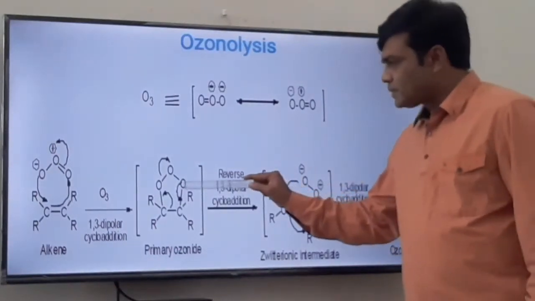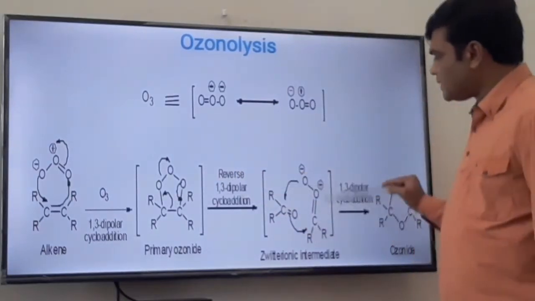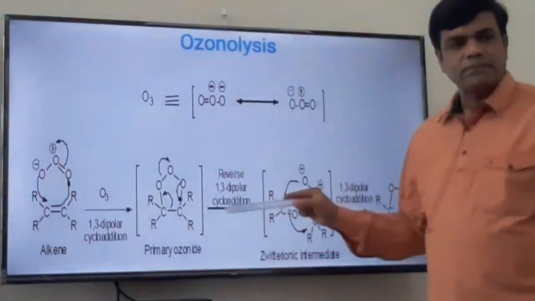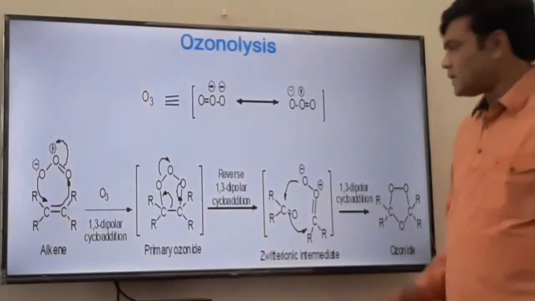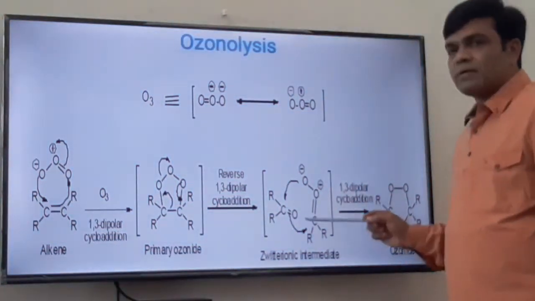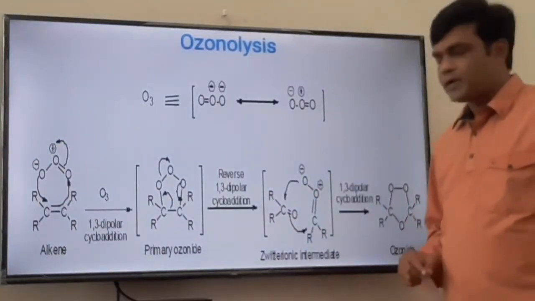Oxygen donates its lone pair, so oxygen-carbon bond formation takes place, and as oxygen loses its lone pair it possesses a positive charge; a positively charged oxygen is called an oxonium ion. So it is called a zwitterionic intermediate, meaning having negative and positive charge in the same moiety.